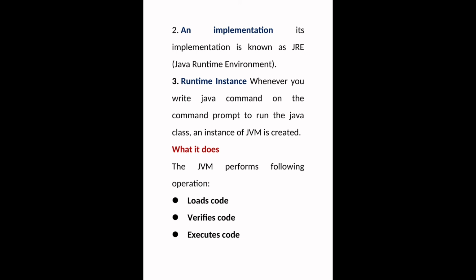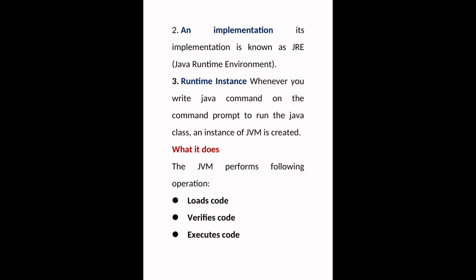Java Runtime Environment is the part of Java Virtual Machine. Java Virtual Machine is software. It is a part of Java software which is called JDK, Java Development Kit. Java Development Kit is Java software.